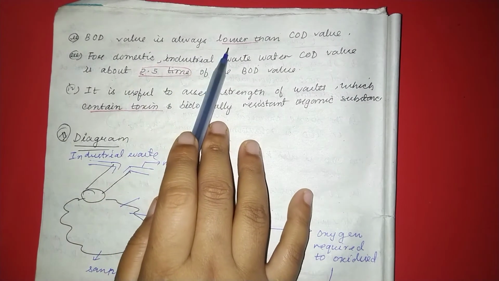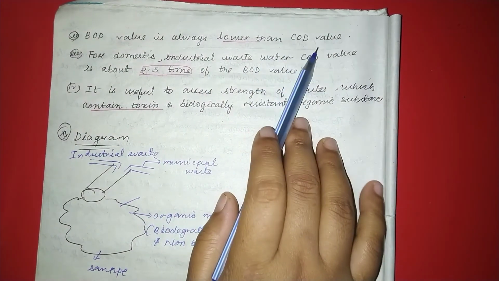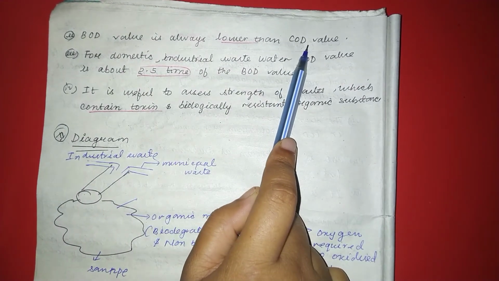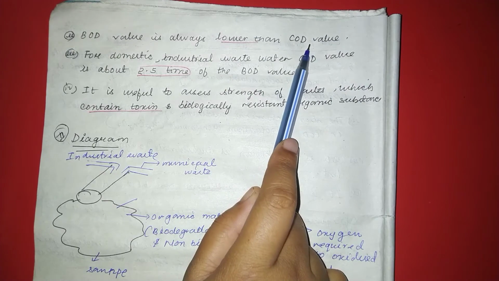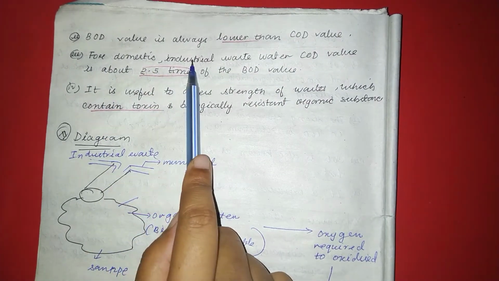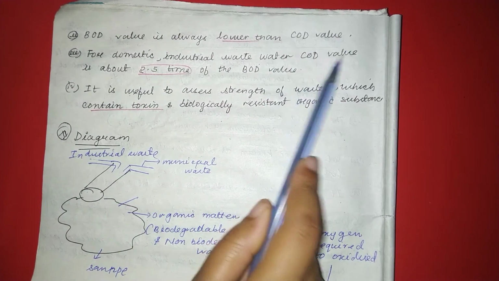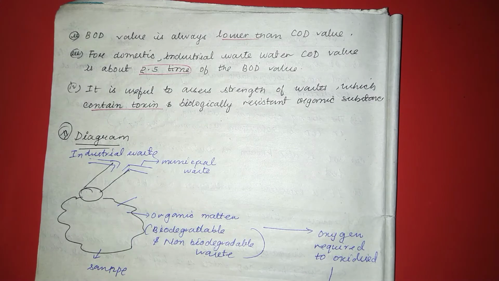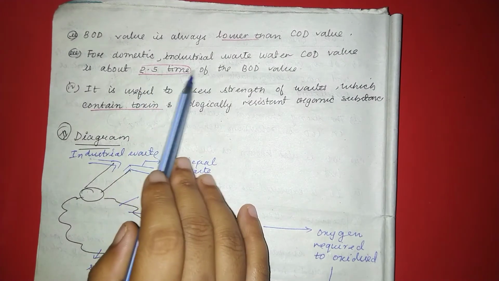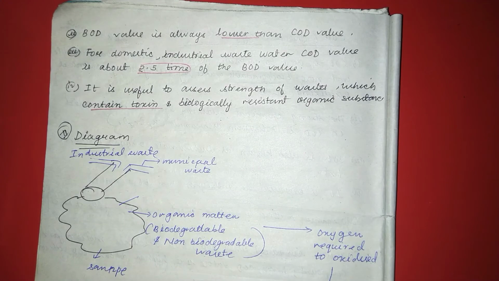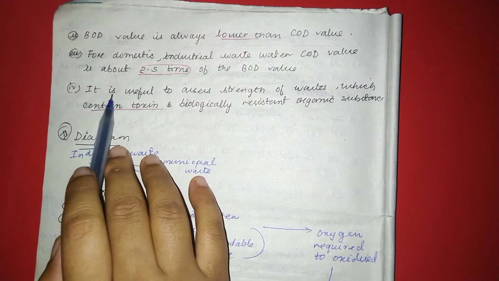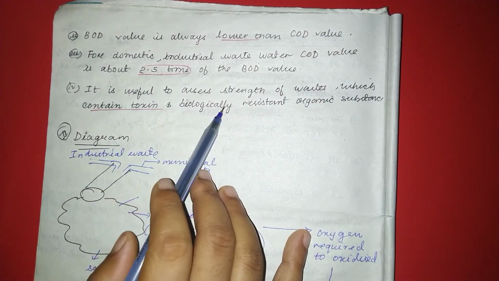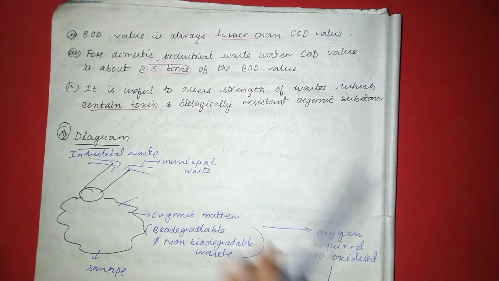BOD value is always less than COD value, as we saw, because COD measures both the biodegradable and non-biodegradable waste of water. For domestic and industrial wastewater, COD value is about 2.5 times the BOD value. COD is useful to assess the strength of waste which contains toxins and biologically resistant organic substances.